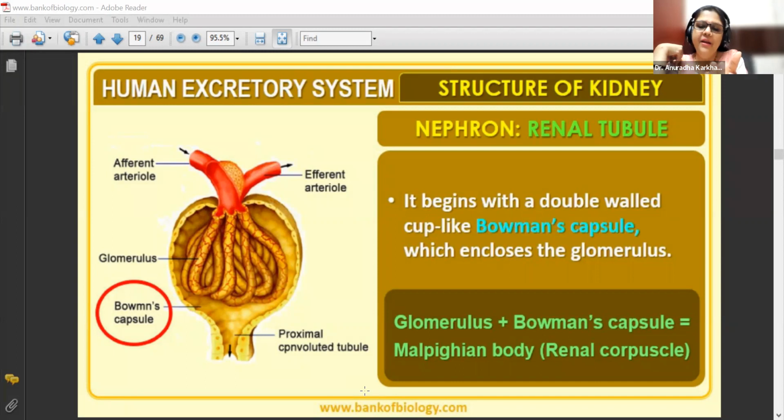Okay? Yeah, Palak, you're right, beta. Understood till here? Any difficulty? Any doubts in understanding this? Till here, all of you have understood? Yeah, exactly. That is the reason I have taken these two chapters together. Why is it double wall? For efficient filtration. Filtration is the very important part of formation of urine. So everyone understood till here? Okay.